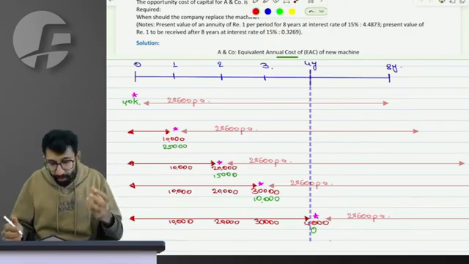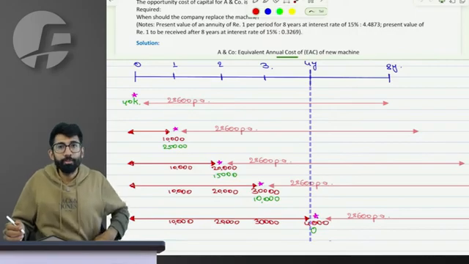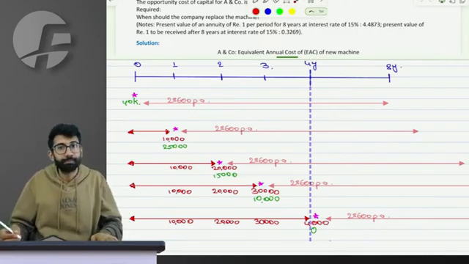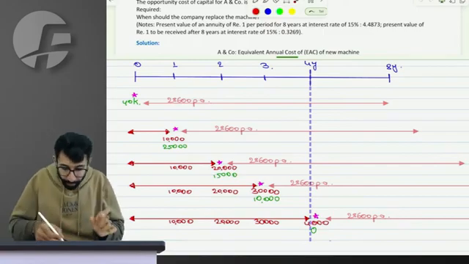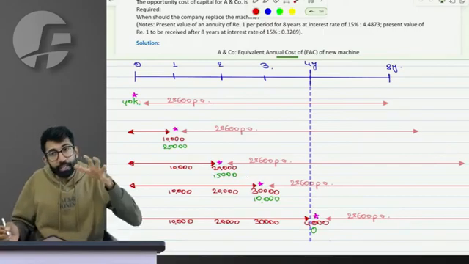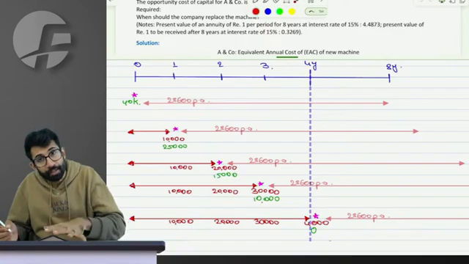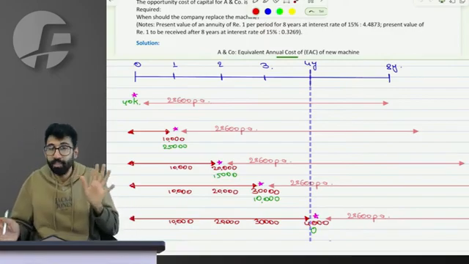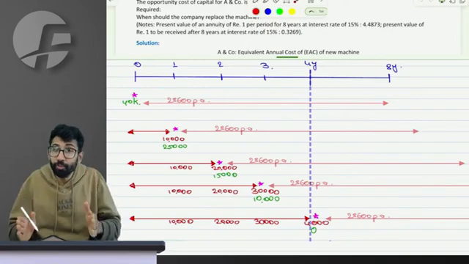So it's not a combination, but it's a basic question of replacement that we have seen. You have to replace, and when do you have to replace? The way the institute has done it, and the way we will also have to do it for the sake of marks, is as it is. They are not incorrect. They are absolutely correct.